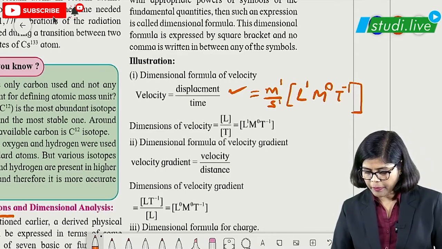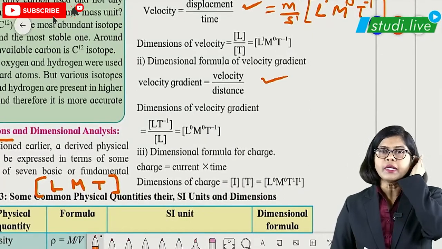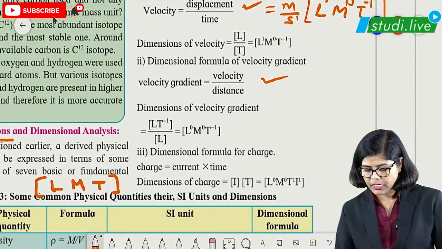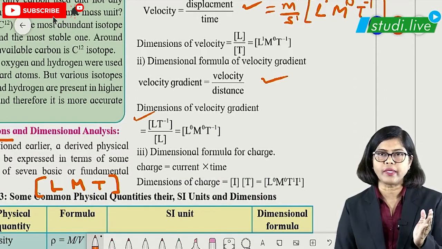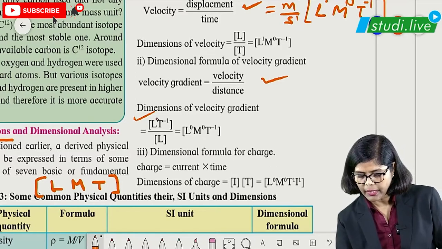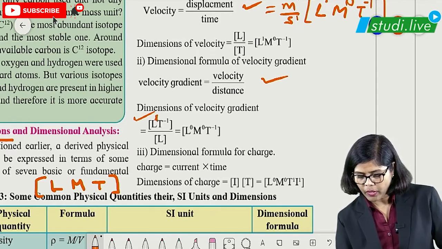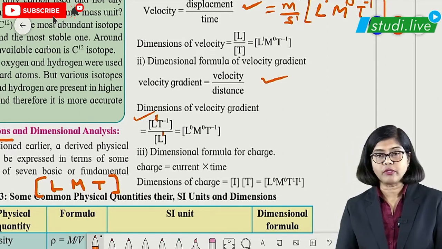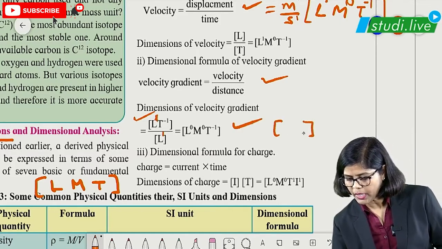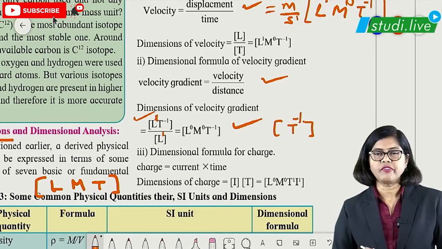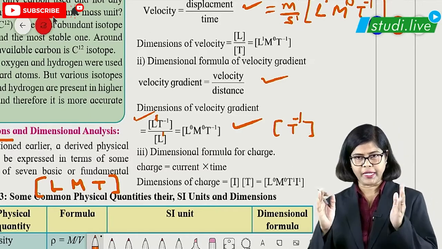Right students? Now the same thing is given here for velocity gradient. Look at this, velocity gradient is velocity upon distance. Now velocity, we have just learned the dimensions. We can write L and T only. Why? Because M is not there, M is 0 for this. So L1 T minus 1 we can write. So it is L1 T minus 1, and upon distance, which is of course L1. So students, we are getting L0 M0 T minus 1. The same thing you can also represent as only T minus 1, right? If the power is 0, that means that term is not there, so we can just remove that from the dimension list.